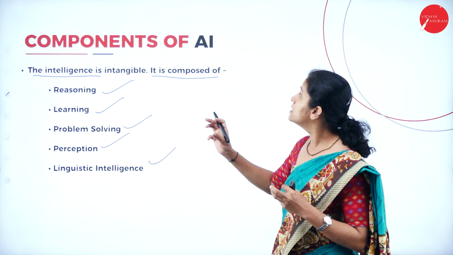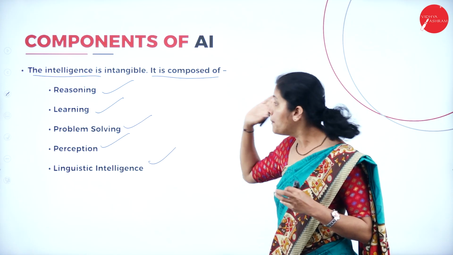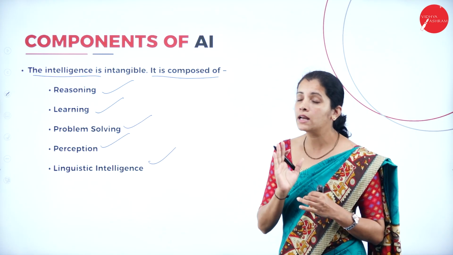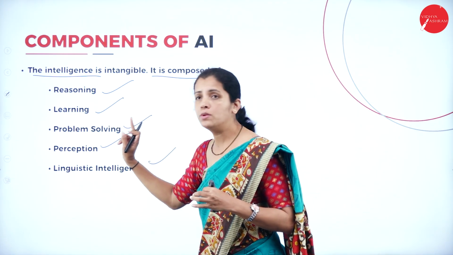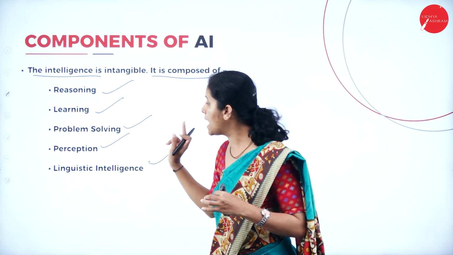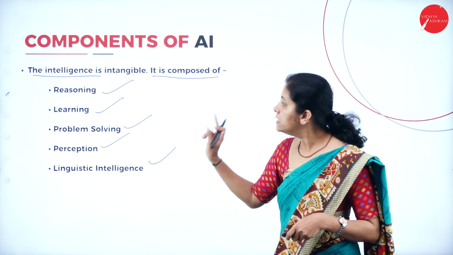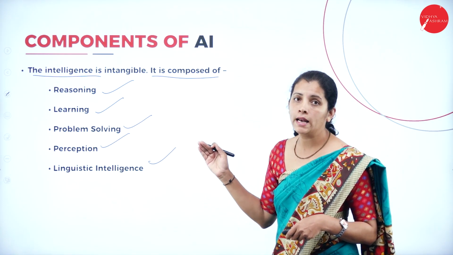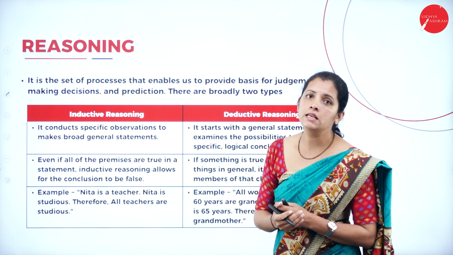So here the artificial intelligence systems are made up of 5 components. And what are the 5 components? That is reasoning, learning, problem solving, perception, as well as linguistic intelligence. Let's see all the components one by one in detail. So what is reasoning?